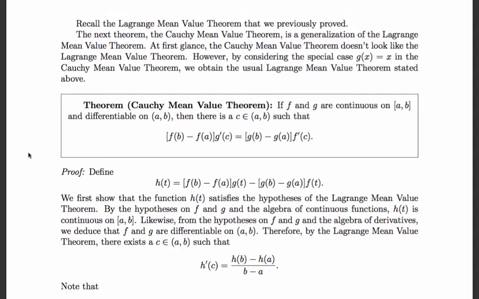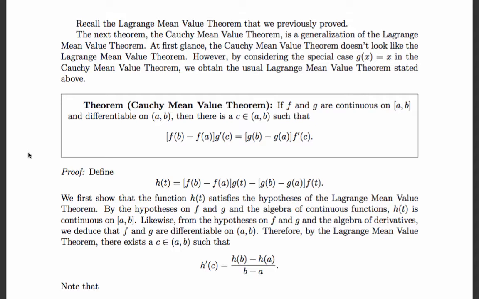So let's prove the result. We're actually going to prove this generalization of Lagrange's mean value theorem by using Lagrange's mean value theorem. So suppose h of t is the change in f on the interval, that is f of b minus f of a, times g of t minus the change of g on the interval, in other words, g of b minus g of a times f of t.